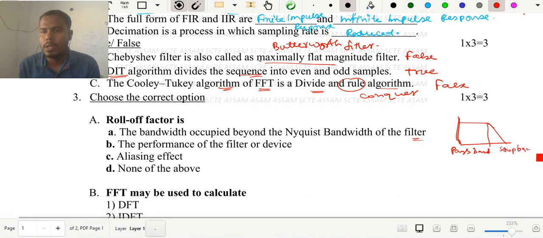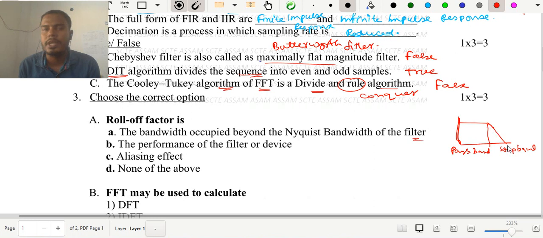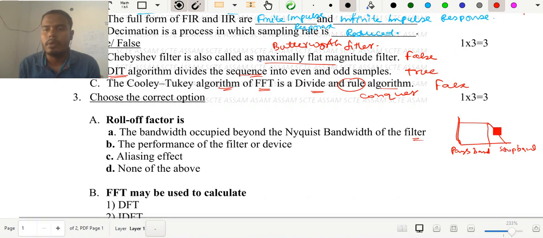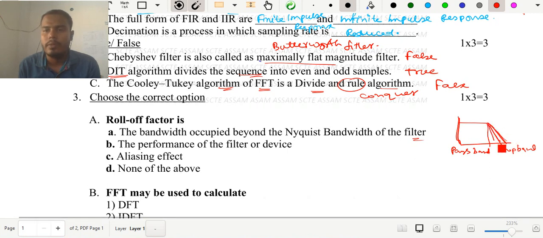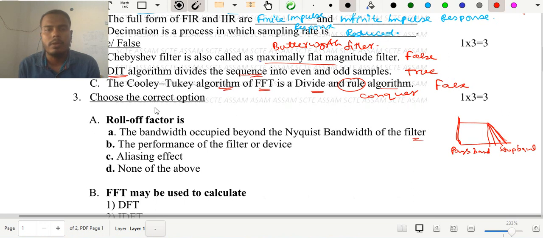So the more the roll-off factor, the sharper it will be. Okay, for roll-off factor like this one and this one, this is more sharp. That means the change is very rapid. This is very fast. But for this one, the change is slow. For this one, again more rapid. So for this case, you have to know that the roll-off factor is the bandwidth occupied beyond the Nyquist bandwidth of a filter.